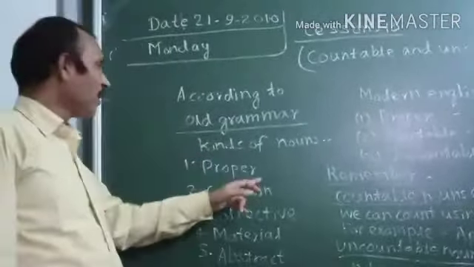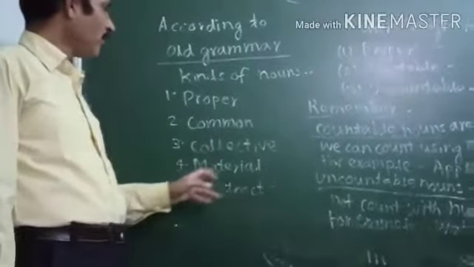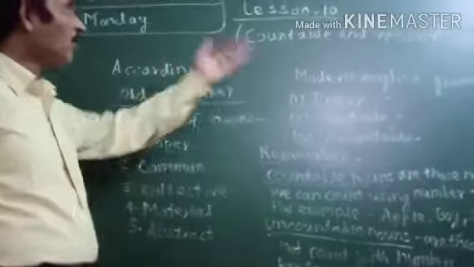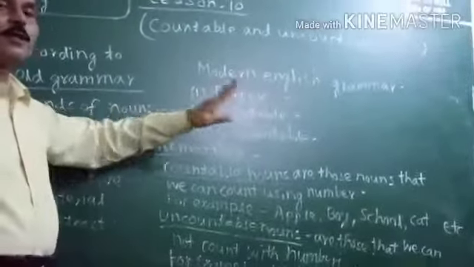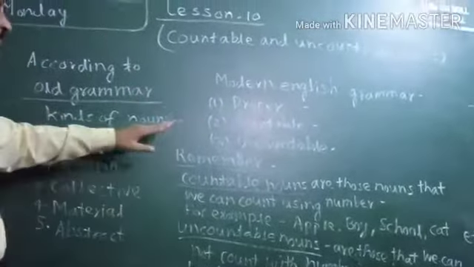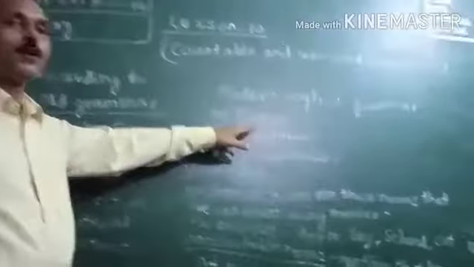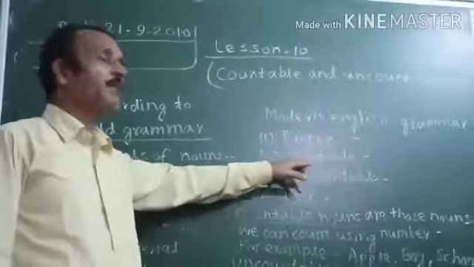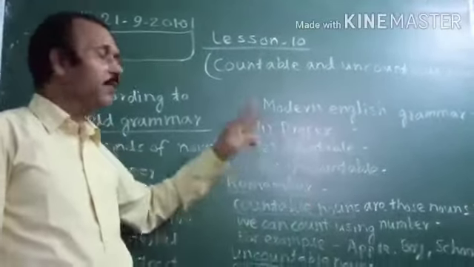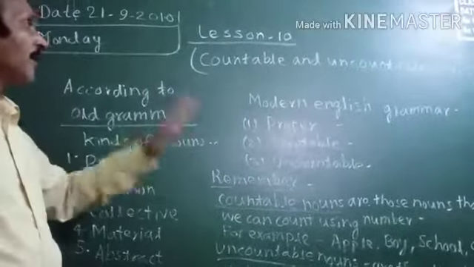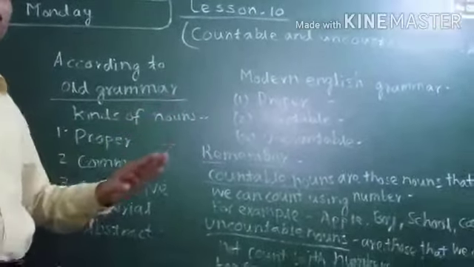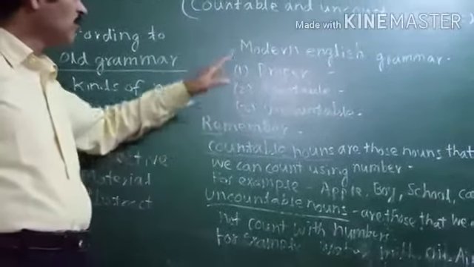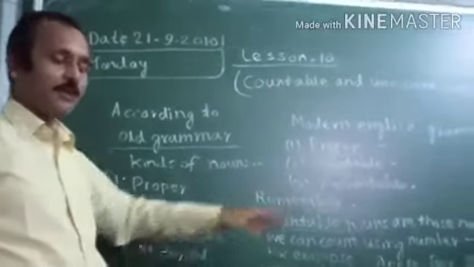That is proper noun, common noun, collective noun, material noun, abstract noun. But according to modern English grammar, there are only 3 types. First one is proper noun, as you know, the name of person, place, or things. Then countable noun and uncountable noun. In 3 parts only, according to modern English grammar, the noun has been divided. So according to modern English grammar only, your lesson is there.